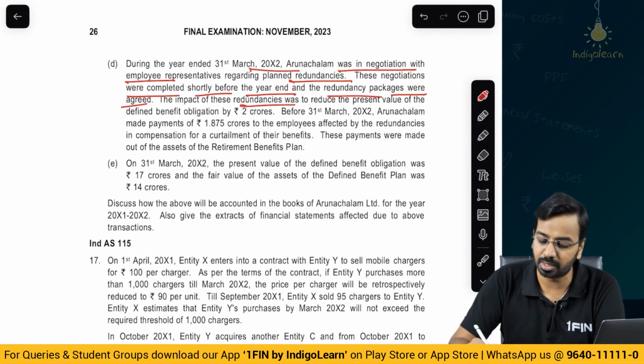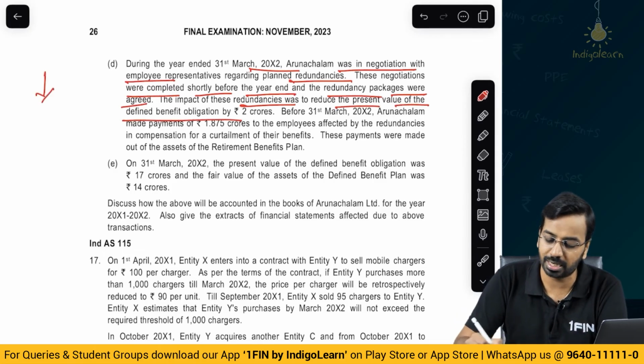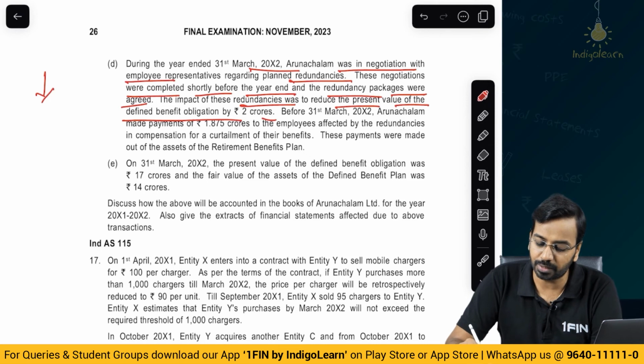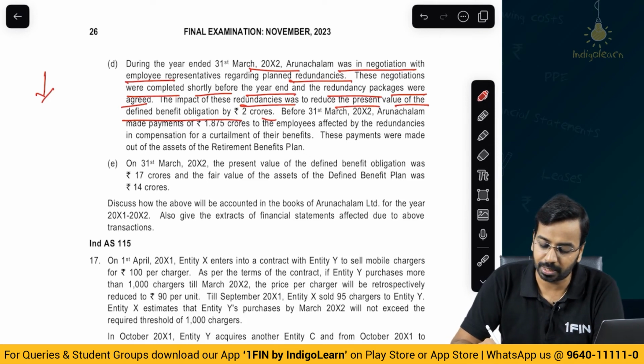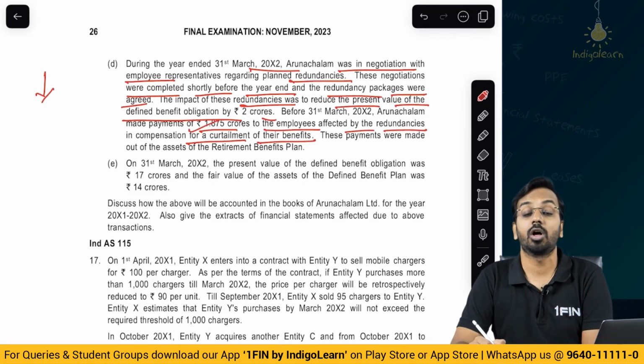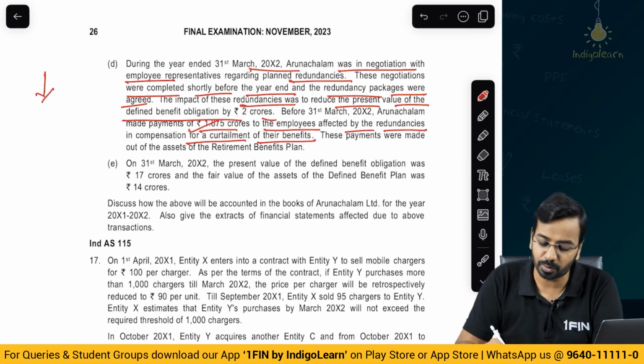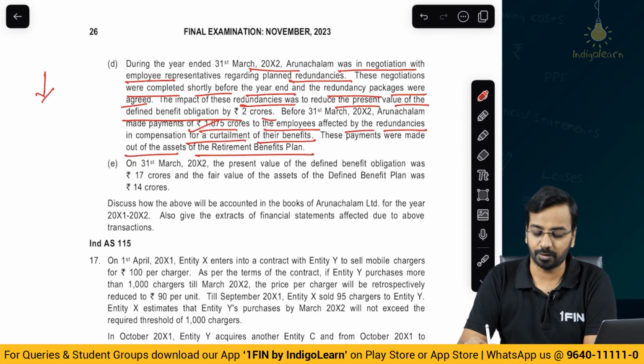The impact of these redundancies was to reduce the present value of the obligation by 2 crores, a reduction in liability by 2 crores. Before 31st March of year 2, Arunachalam made payment of 1.875 crores to the employees affected by the redundancies in compensation for a curtailment of their benefit. So, you will reduce the liability and you have also made payment of 1.875. So, that is an outflow, a reduction in asset. These payments were made out of the assets of the retirement benefit plan.